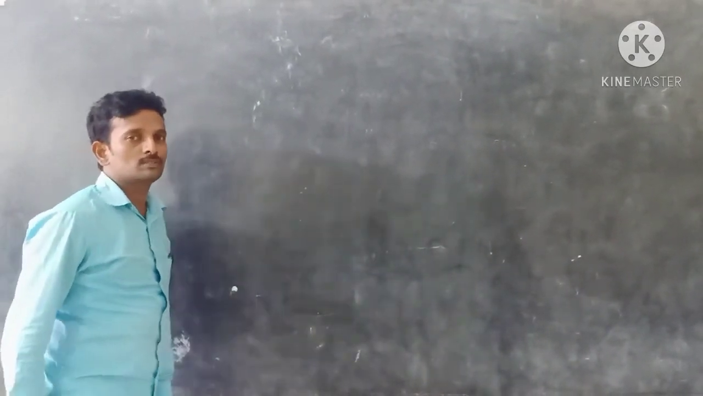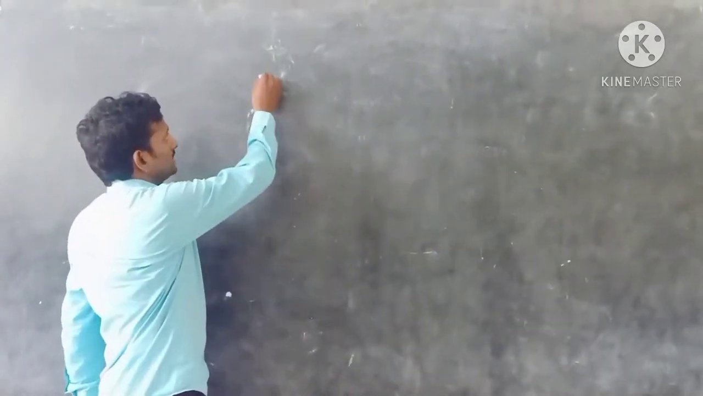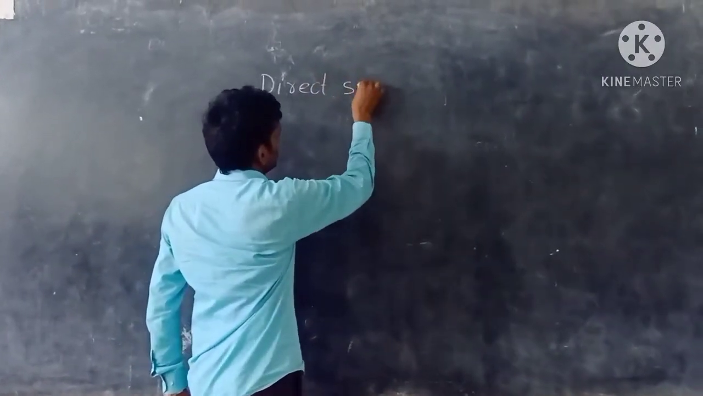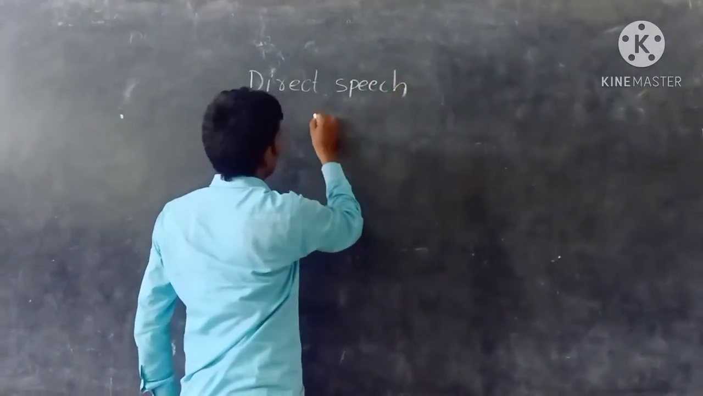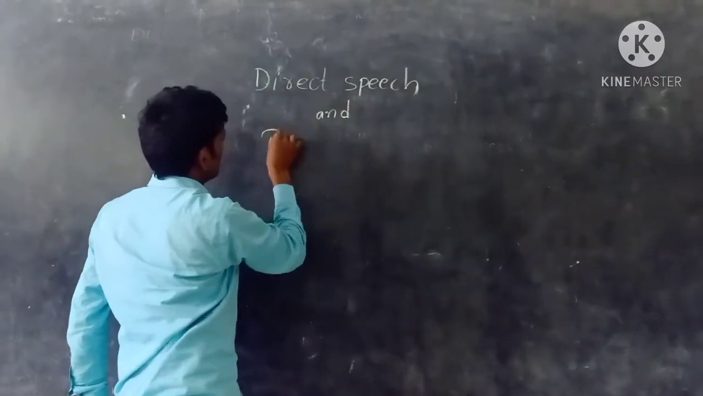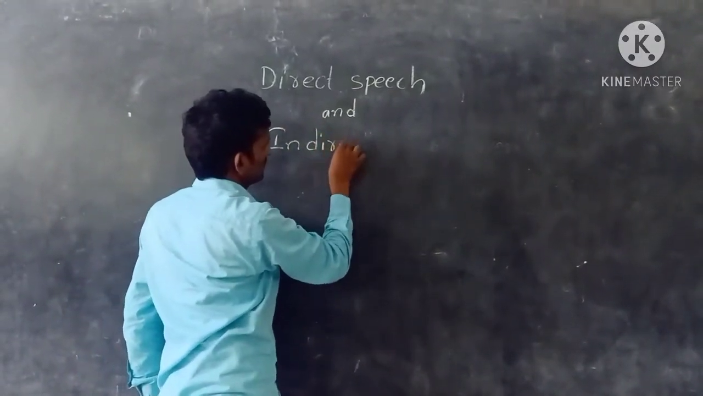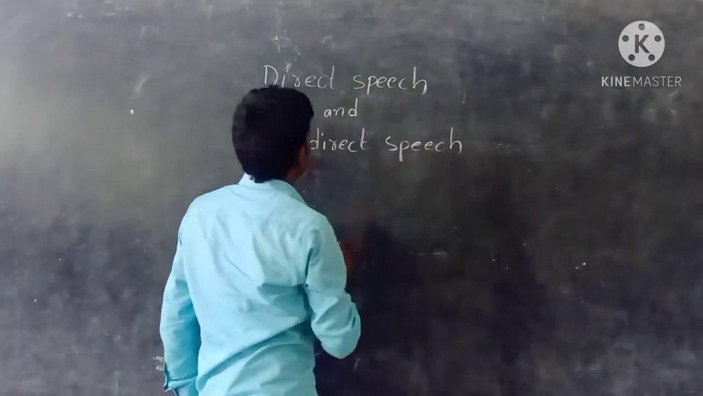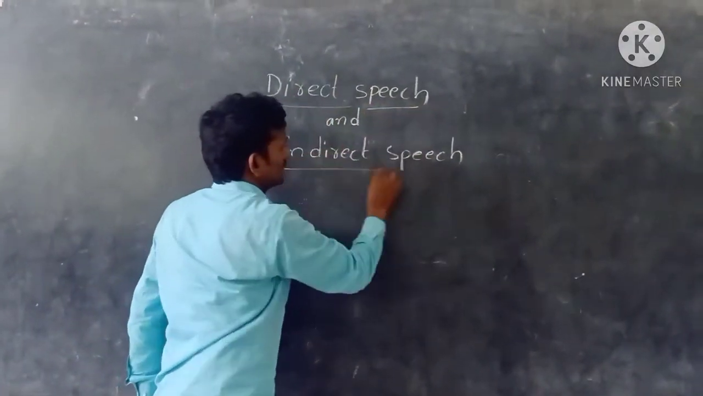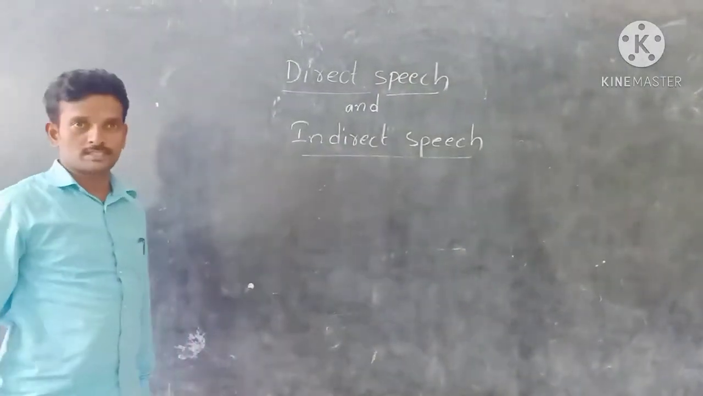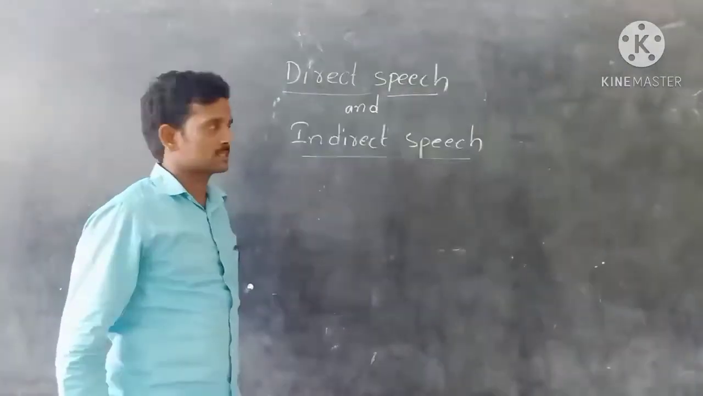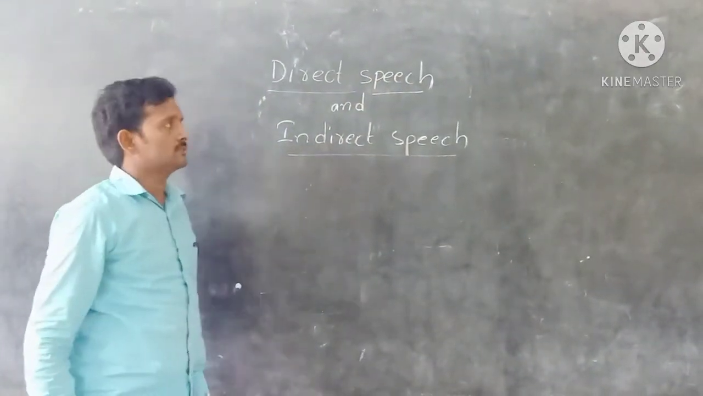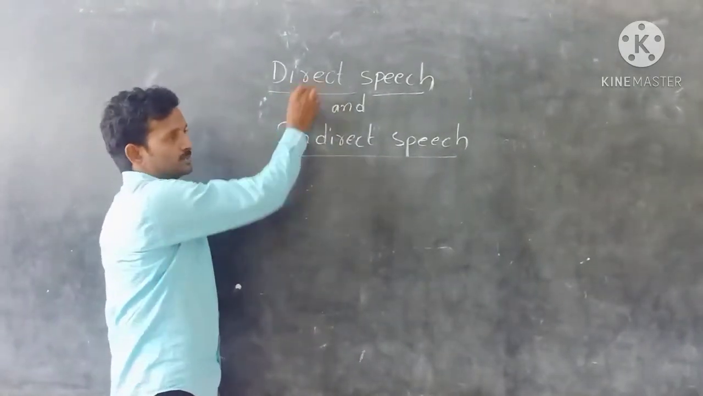Today we are going to discuss direct speech and indirect speech. There are two ways of reporting what a person says: direct speech and indirect speech. First we have to know about direct speech.